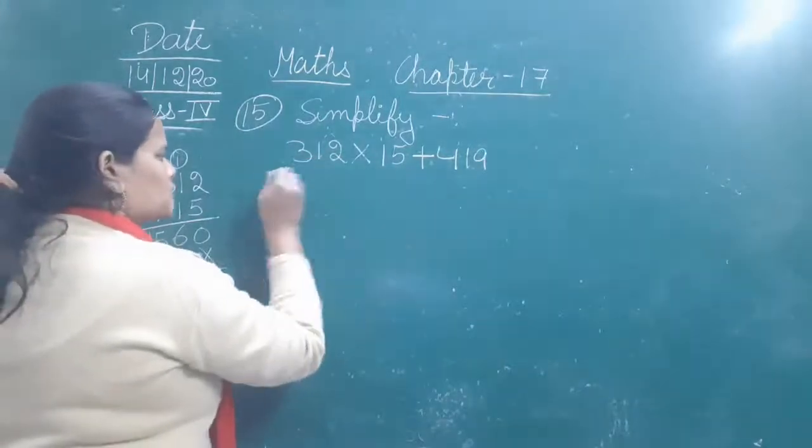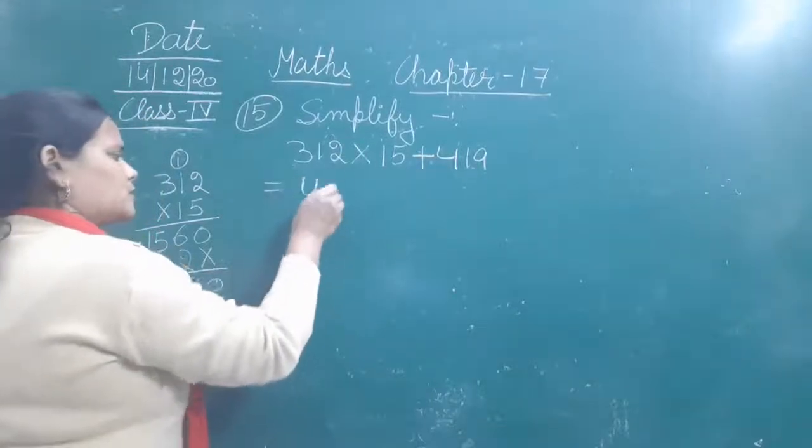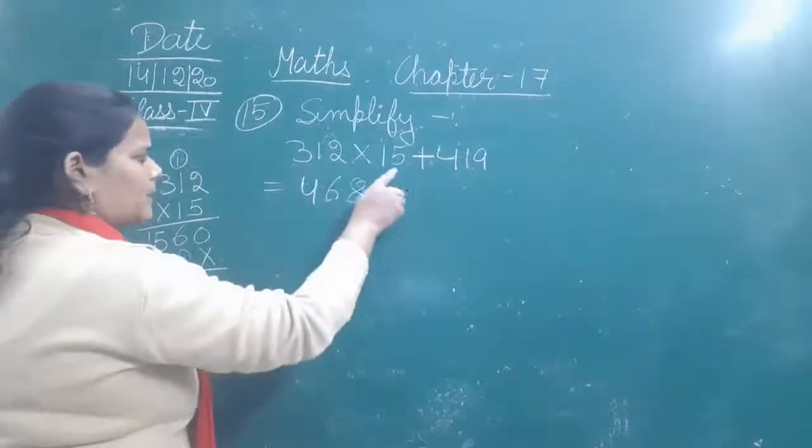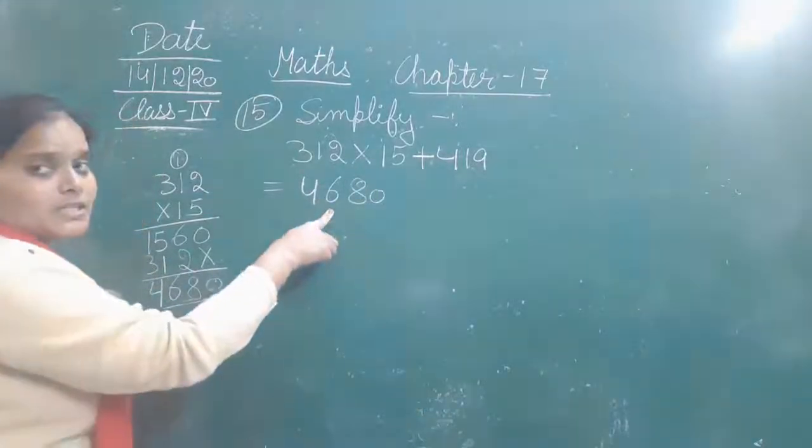If you multiply these two, you will get 4680. So after multiplying we have the answer 4680.